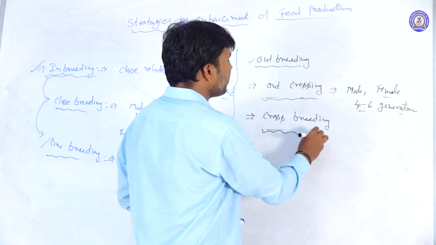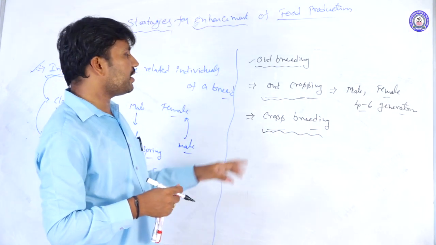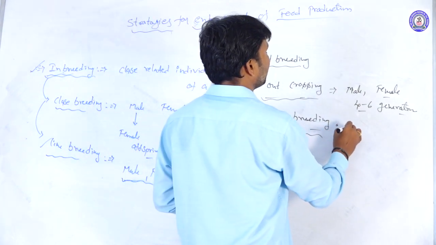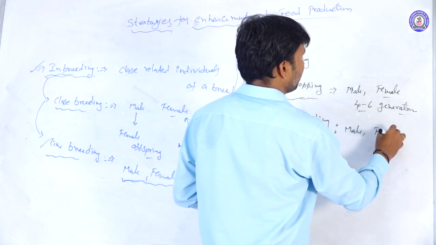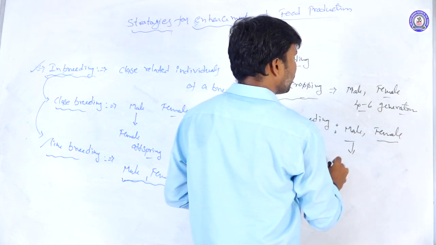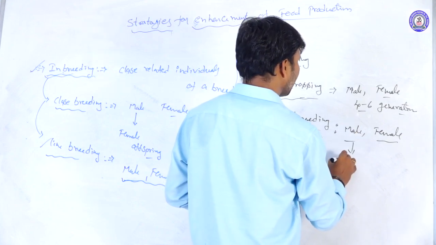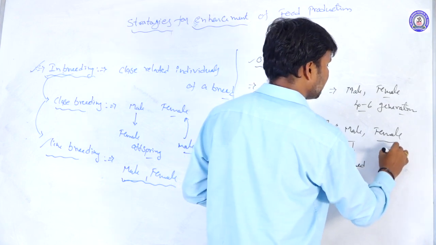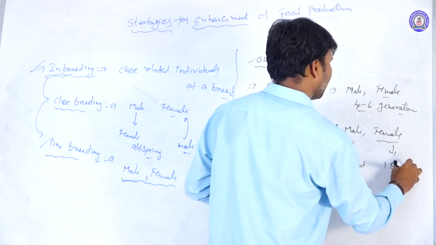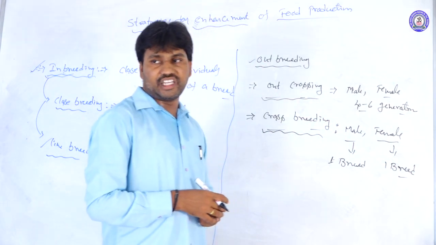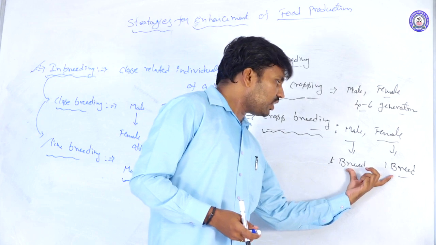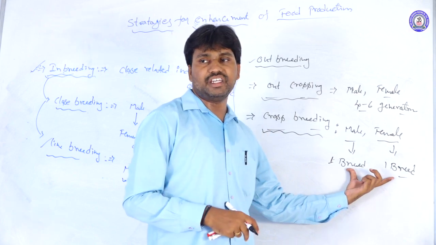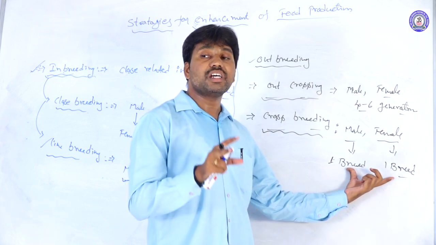And then the second one is crossbreeding. In crossbreeding, the male and the female breeding animals belong to two different breeds. This one belongs to one breed variety, and this one belongs to another breed variety. So both are of different breed varieties. When we cross these two different varieties, it is called cross breeding. So both do not belong to the same breed here.